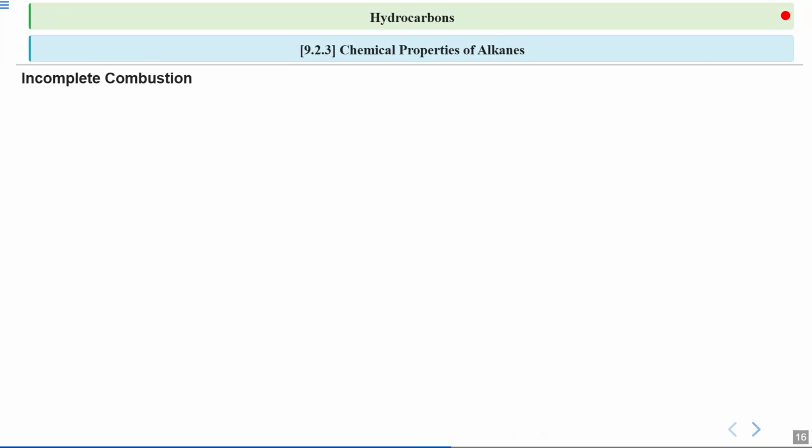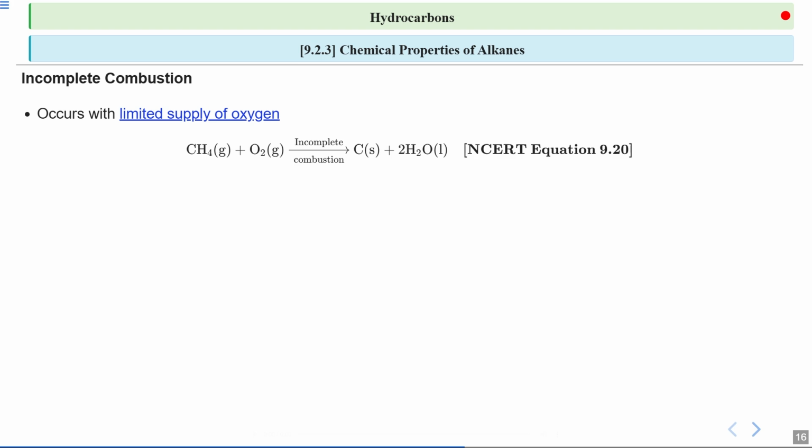Now, we are starting our discussion on incomplete combustion, which is a type of chemical reaction again. This process is important to understand because it occurs when there isn't enough oxygen available for a fuel to burn completely. Let us focus on what happens during incomplete combustion. It occurs when there is a limited supply of oxygen. This means that the fuel does not burn completely, which can lead to different products being formed compared to complete combustion.